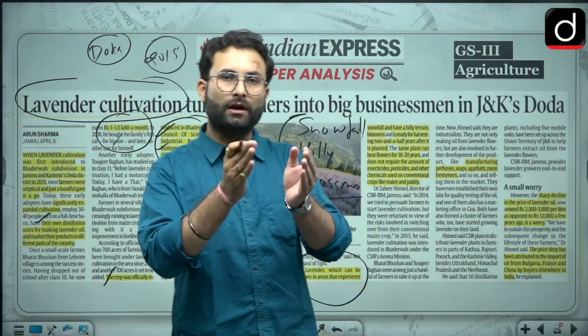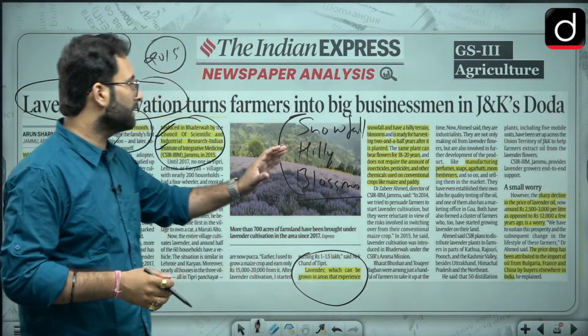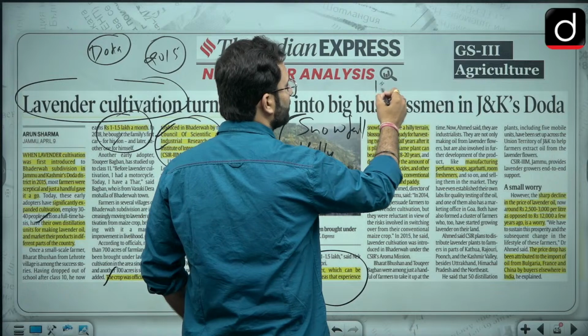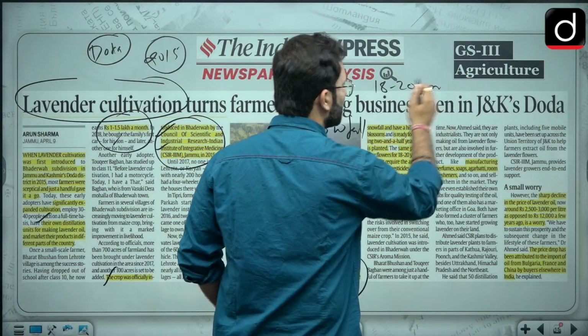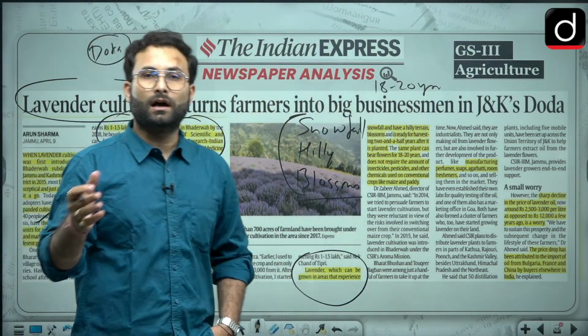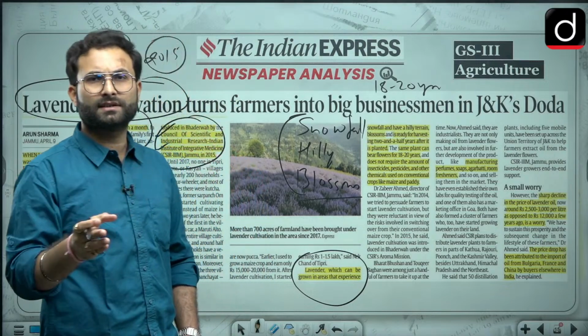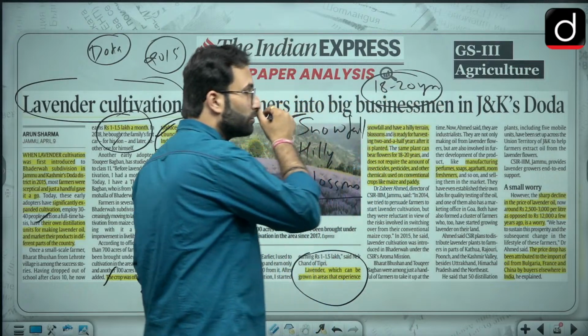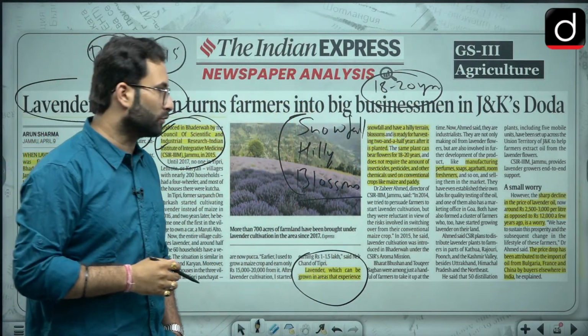Once you have developed this cultivation, it will give new flowers for nearly 18 to 20 years, just like other cultivations, you can say sugarcane, the mango cultivation, etc. Once you have established this cultivation, you will get the results out of it for nearly 18 to 20 years.